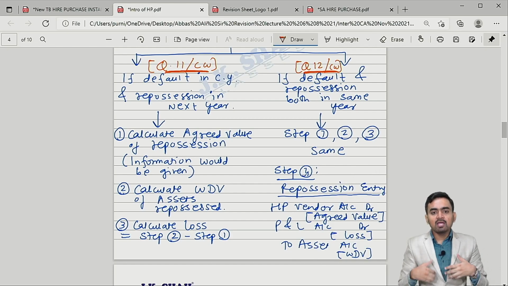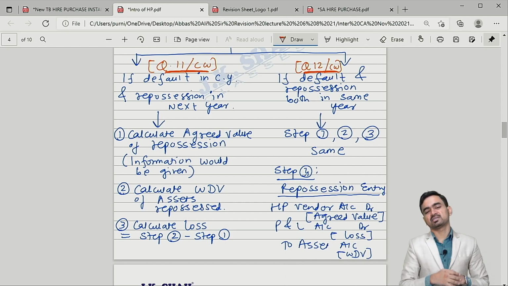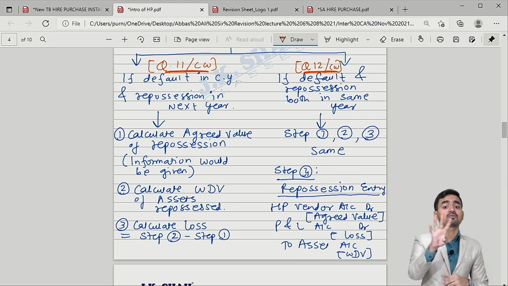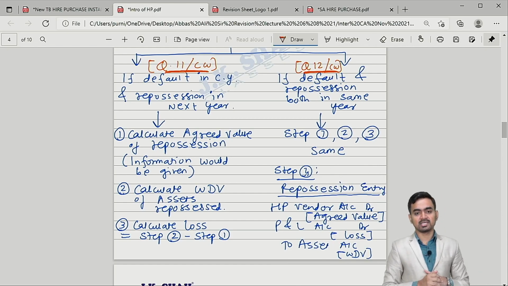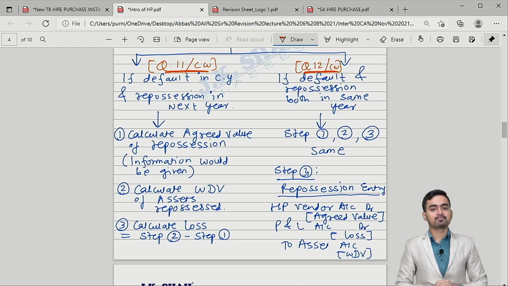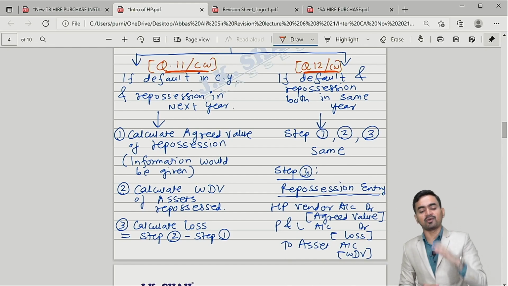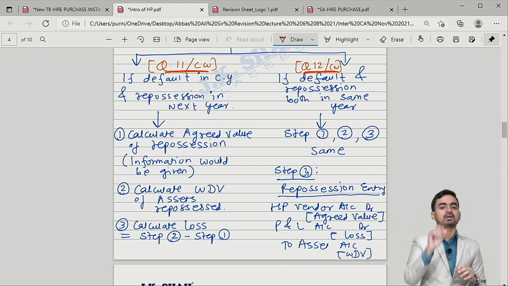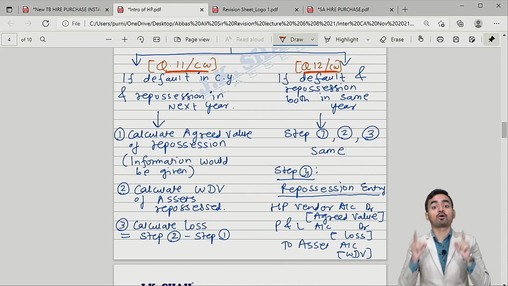Now, when I come for the repossession, I will say I will not consider 25%. I will consider 40% depreciation. Is it clear? So, from my point of view, the agreed value would be, on 100 rupees asset value, 40% depreciation. So 100 minus 40, from my point of view, the value of the asset is 60.